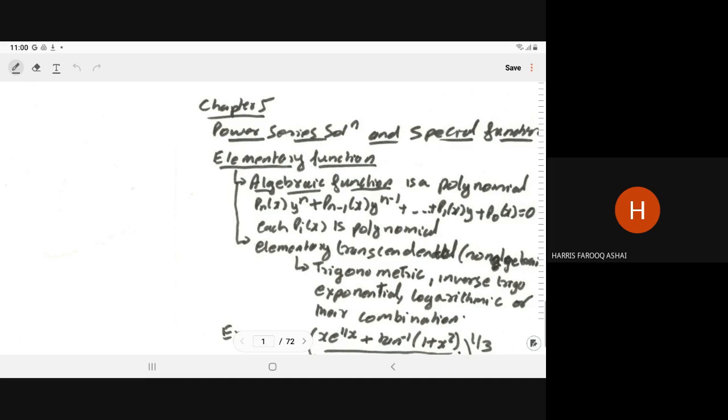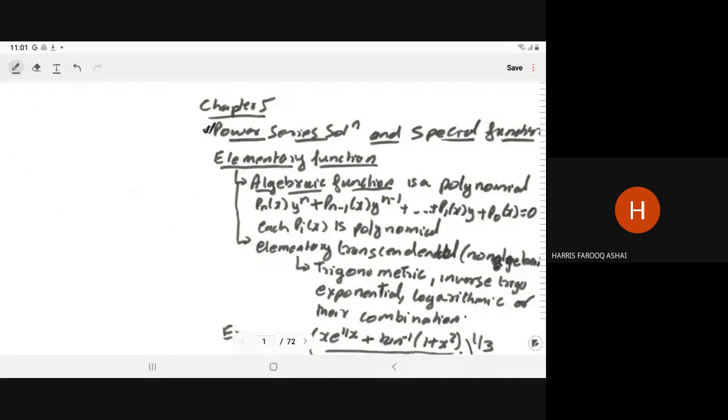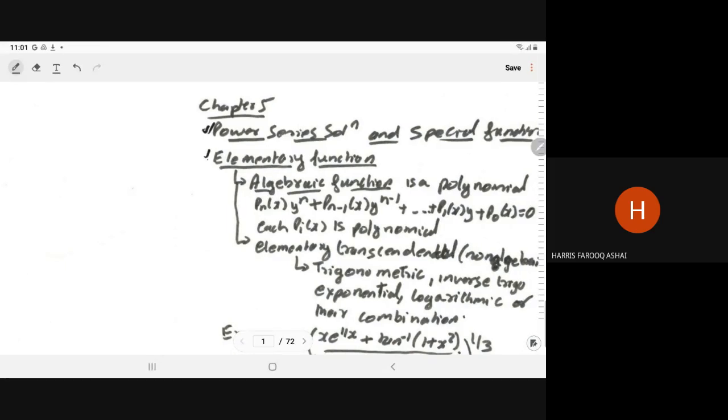Now, today we will start the new chapter, chapter 5. Here we will study power series solution and special function. Till now, whatever solutions you have obtained are all elementary functions, all elementary in nature. So, what is an elementary function?